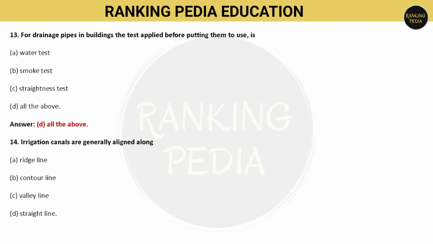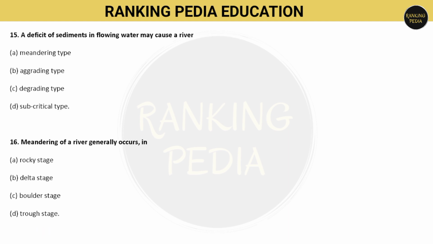Next question, irrigation canals are generally aligned along, your options are ridge line, contour line, valley line, or a straight line. So irrigation canals are generally aligned along a ridge line. Option number A is correct. Next question is, a deficit of sediments in a flowing water may cause a river. Options are meandering type, aggrading type, degrading type, or a subcritical type. So which one is the correct? A deficit of sediments in a flowing water may cause a river, degrading type. Option number C is correct.